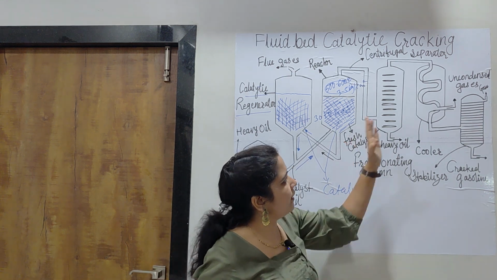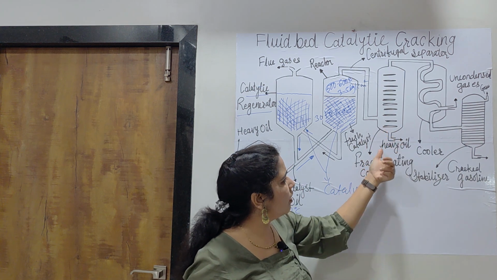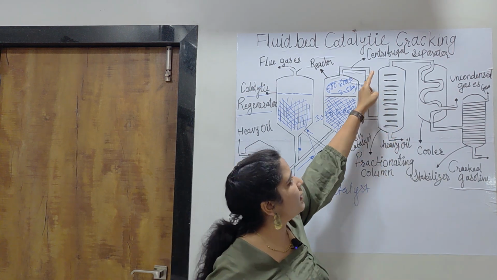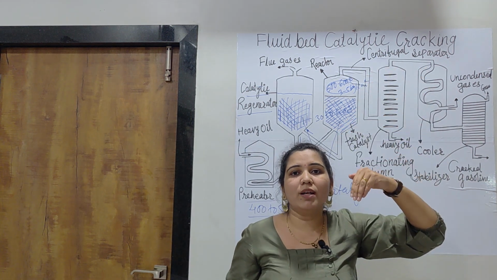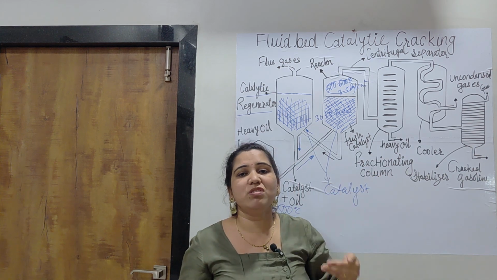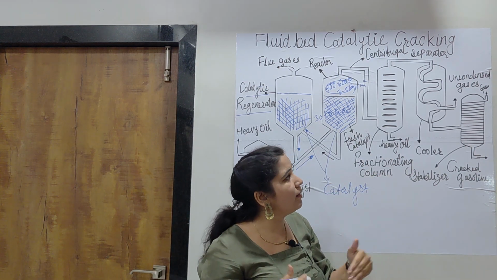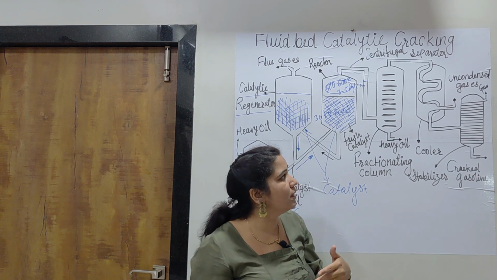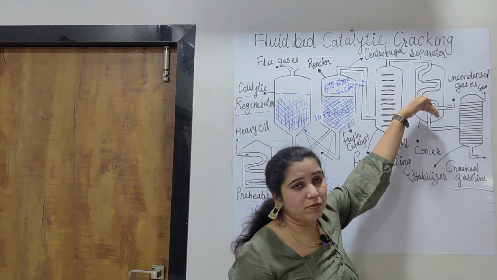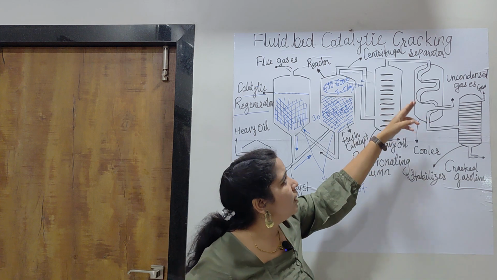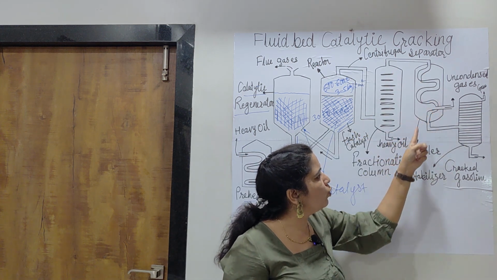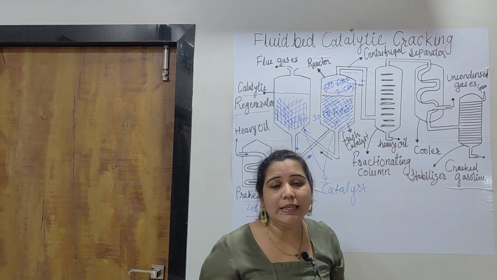So the next container is a cooler. From this fractionating column, it is passed to the coolers, where the separately produced cracked gasoline is cooled, by passing air from one side and removing it from the other side. Here you can see this pipeline through which the gasoline is proceeding.